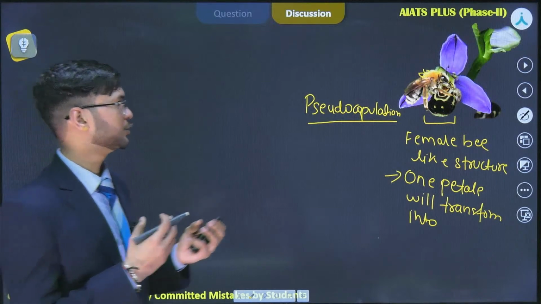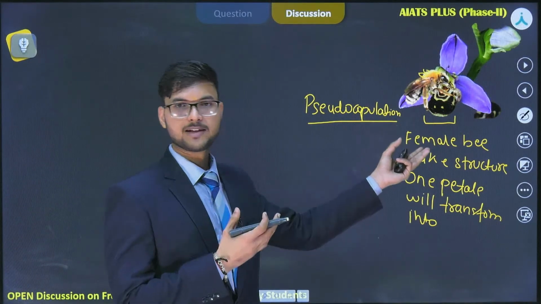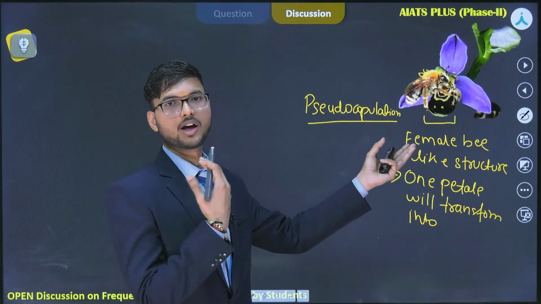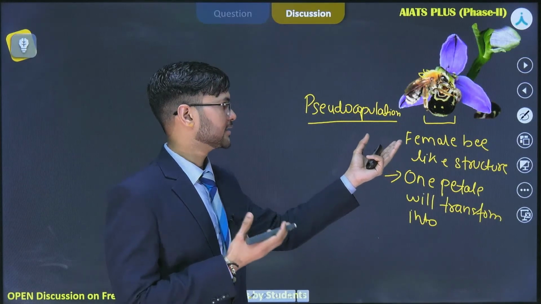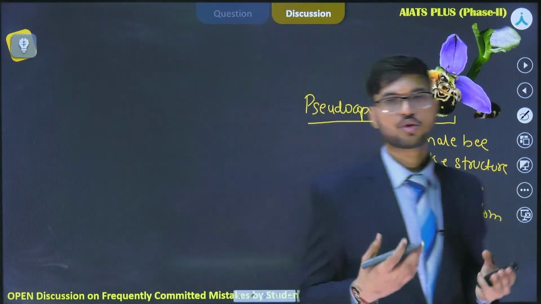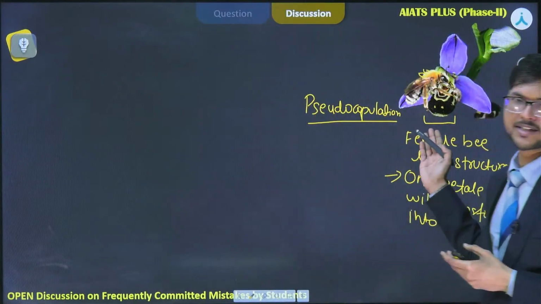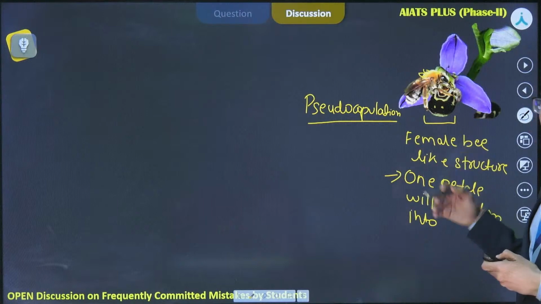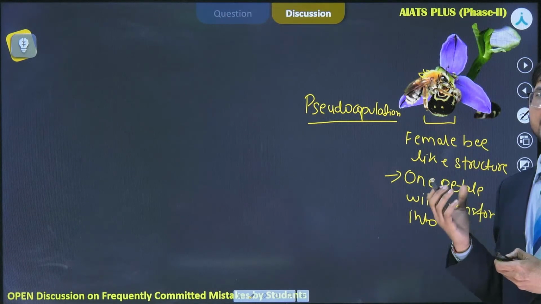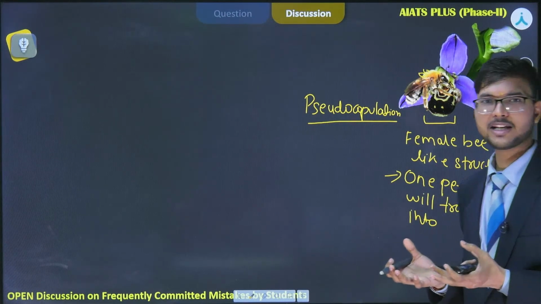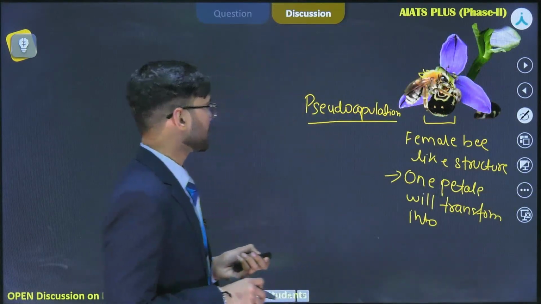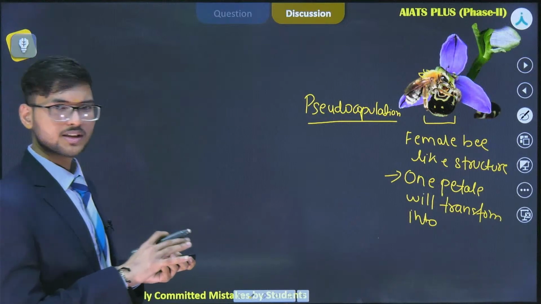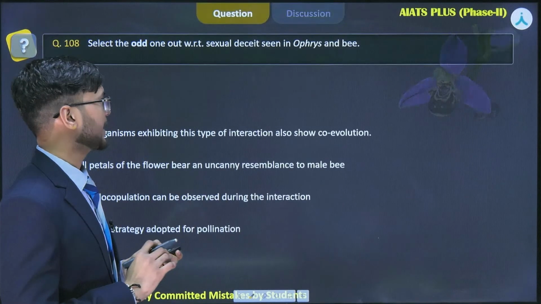What it's presuming is that it's a female bee that is going to be a partner of its life. But sadly, it's a false representation of a female bee. So Ophrys has the advantage that it gets pollinated, but the male bee is not getting any advantage here, okay.